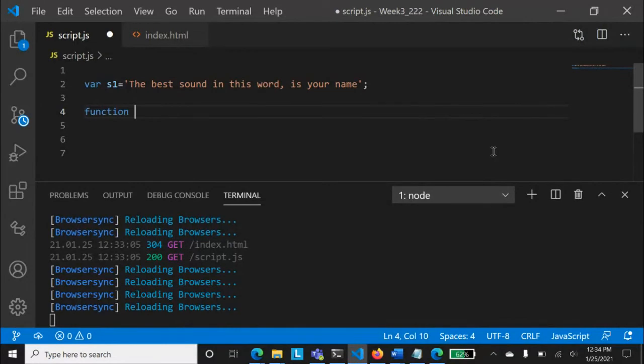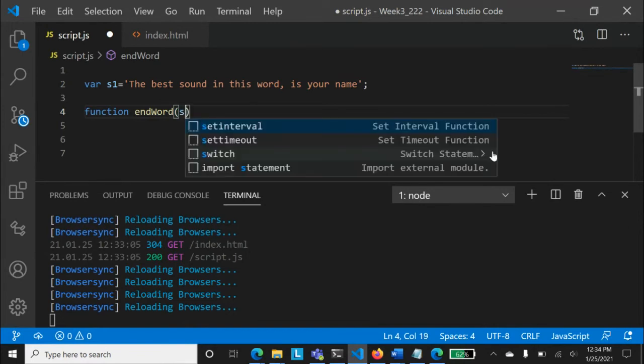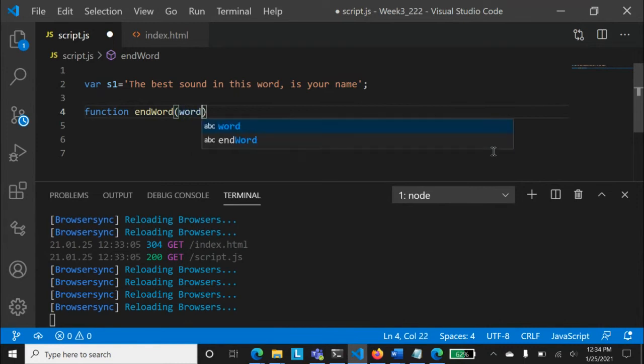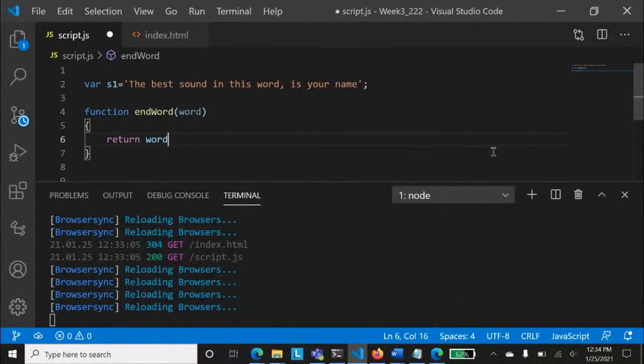So function, and let's name it a bit simple, and it accepts maybe s or word. It accepts a word, and what does it do? It will return word